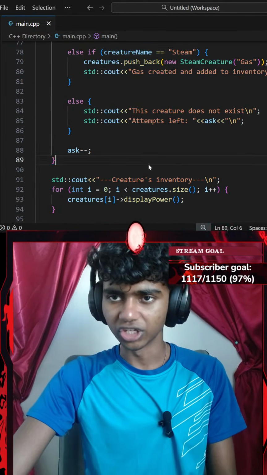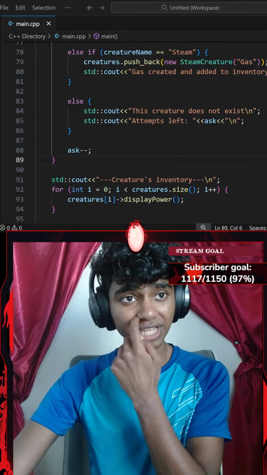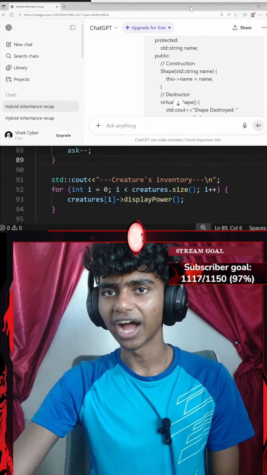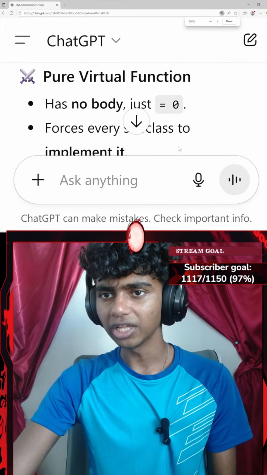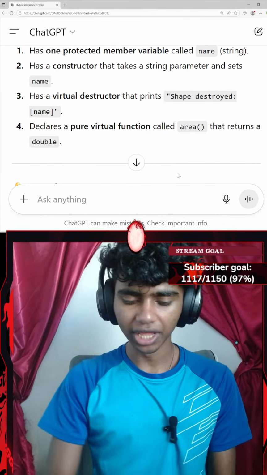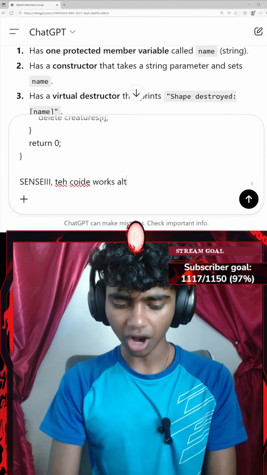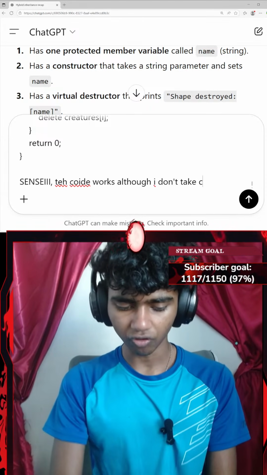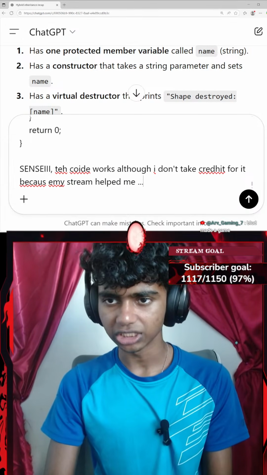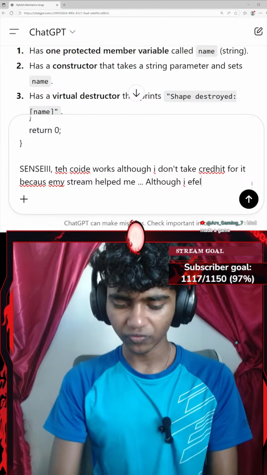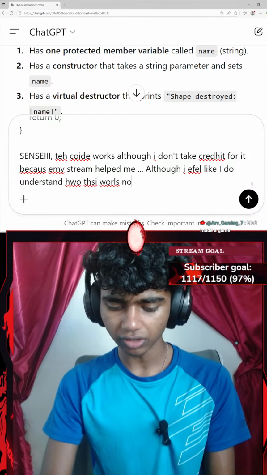Okay, if I were to go with Control C to copy the code, let's get some ChatGPT here. Okay, guys, that was actually awful, but no way I actually forgot to add standard console input. Okay, that's it. Let's go and zoom in a little. Now I'm going to paste this here, press Shift Enter and say something like, the code works, although I don't take credit for it because my stream helped me. Although I feel like I do understand how this works now.